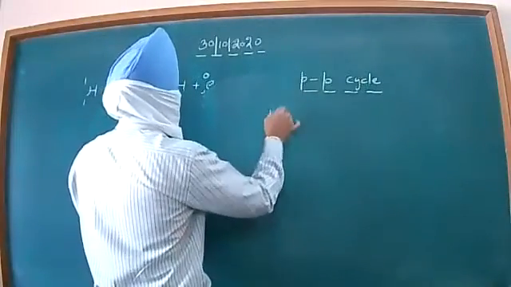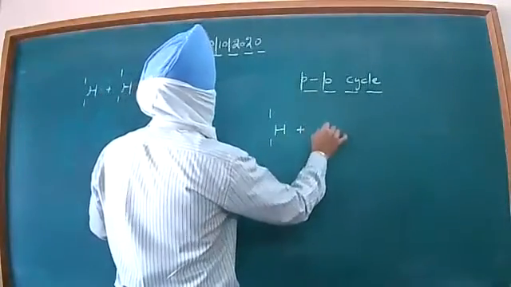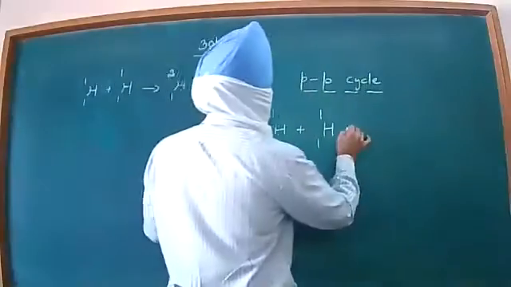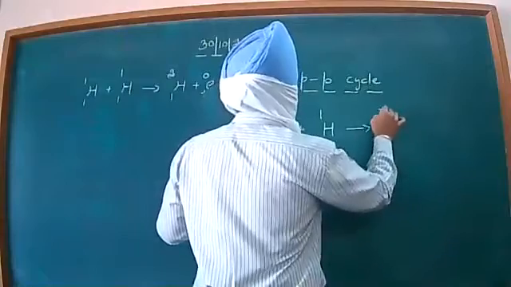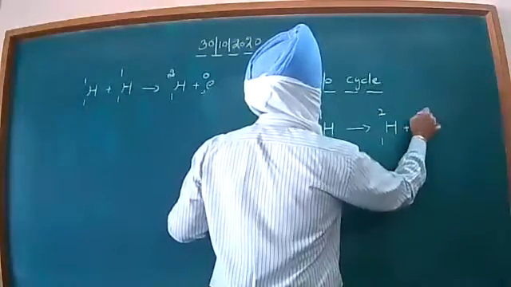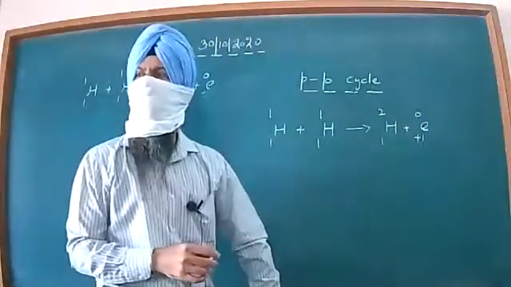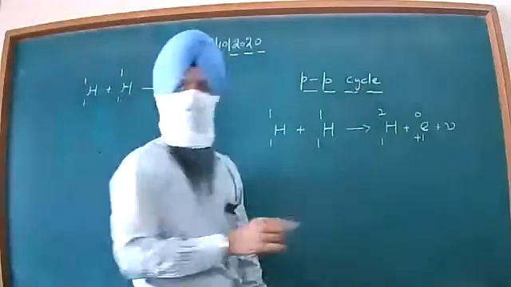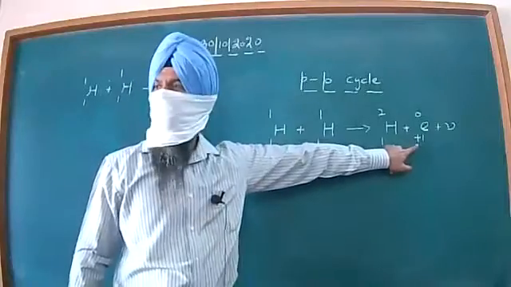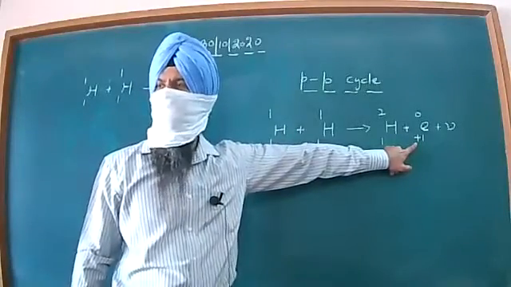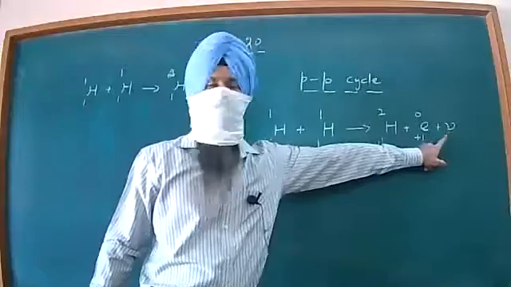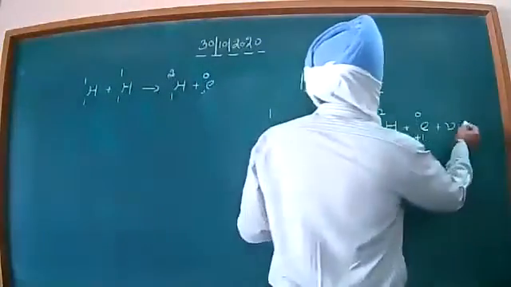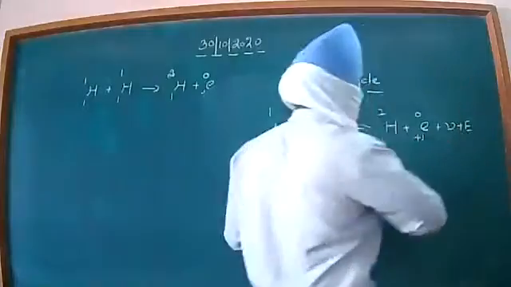This is with a proton and another proton. These two protons are very light particles, light nuclei. They will combine, they will give you one deuteron. Along with the deuteron, you will get the positron, beta positive particle it is called, and you will get neutrino. Beta dear, focus over here. If you have beta particle, you will get anti-neutrino. If you have beta positive particle, you get neutrino. And obviously, some energy will be given out.